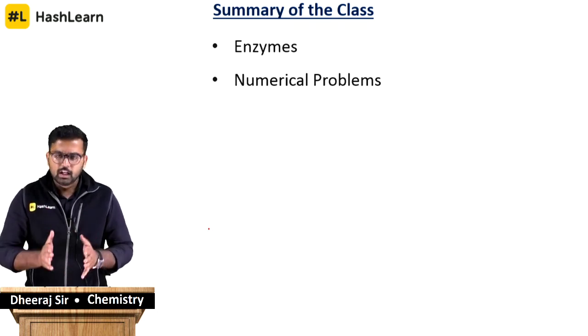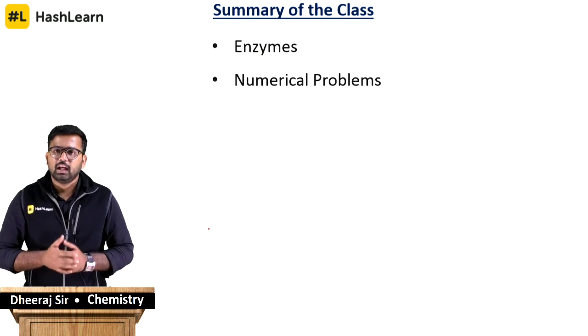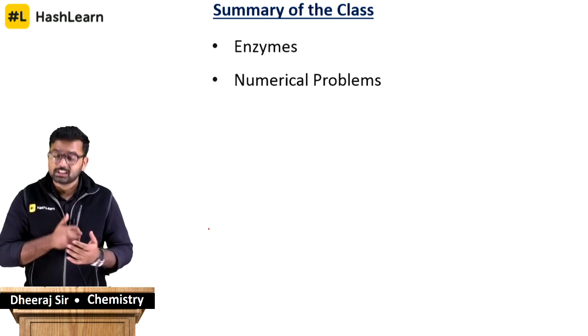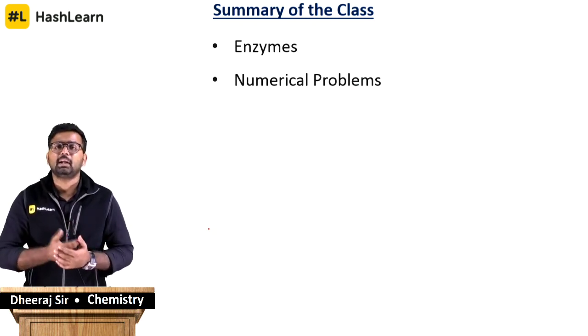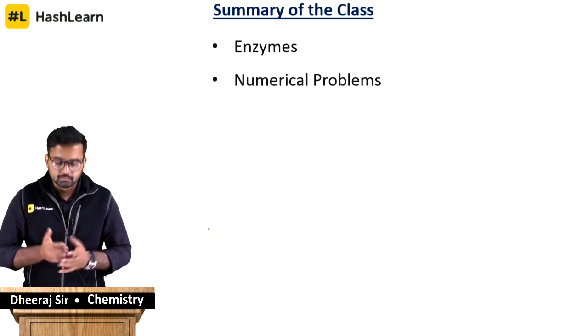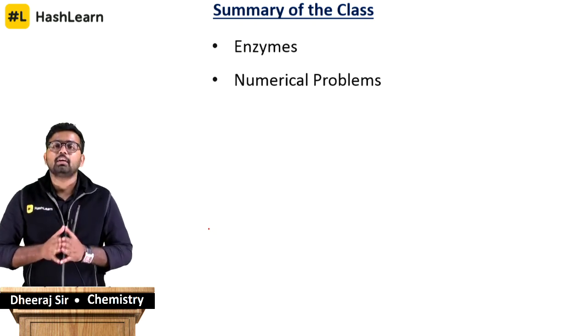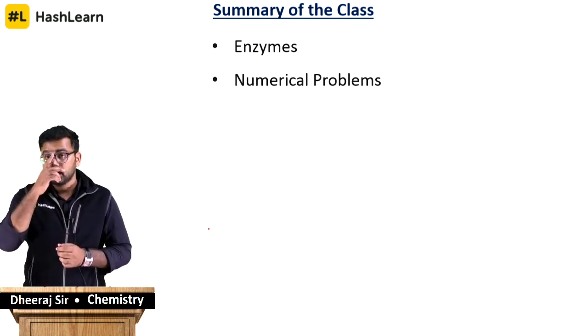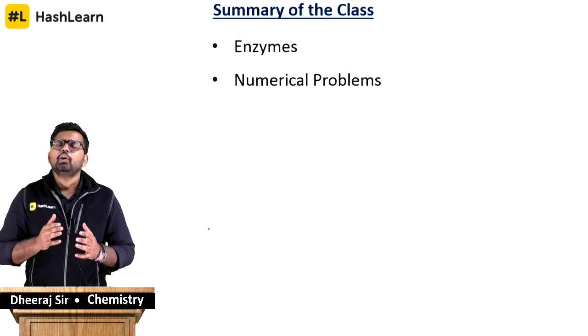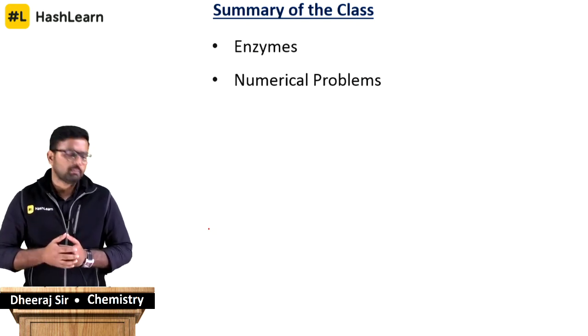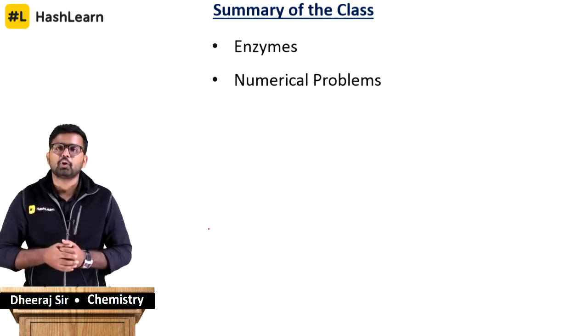So amino acids are going to make up the enzyme, and enzymes are not just polypeptide chains. The difference between a polypeptide and a protein is, in a polypeptide chain, the number of amino acids is less, whereas in proteins, the number of amino acids is really large. So that's the basic difference, point number one. Point number two, after talking about how the amino acids are structurally arranged, you need to know some very basic names of amino acids and proteins.